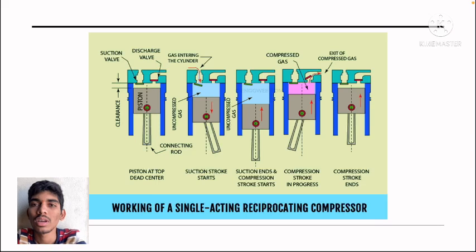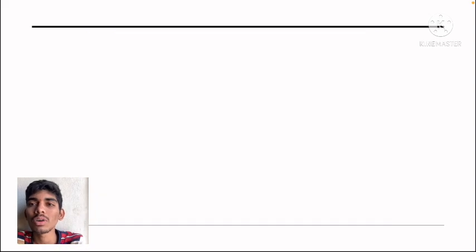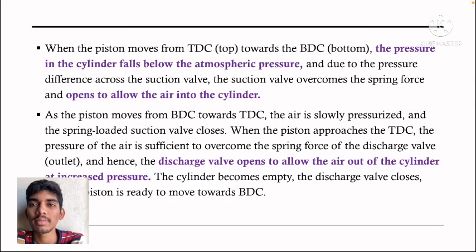The next is the working stage. It is a figure which shows the working of a single stage reciprocating air compressor. From the figure we can see that when the piston moves from top dead center towards bottom dead center, the pressure in the cylinder falls below the atmospheric pressure, and due to the pressure difference across the suction valve, it overcomes the spring force and opens to let air into the cylinder.